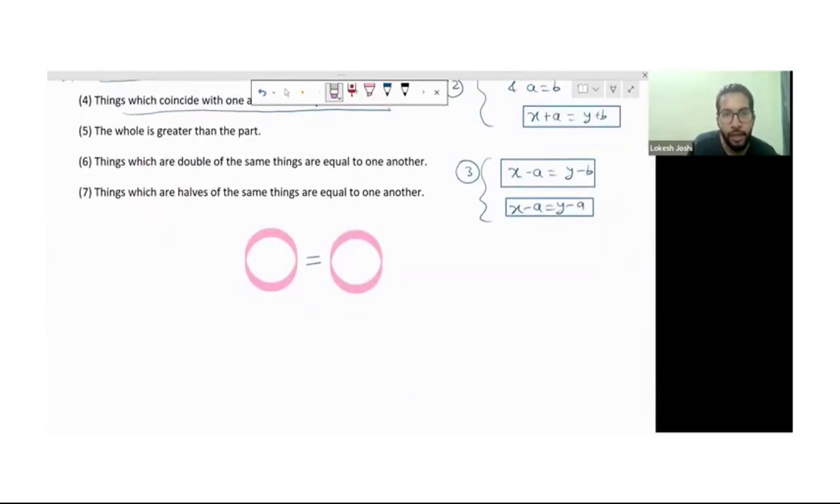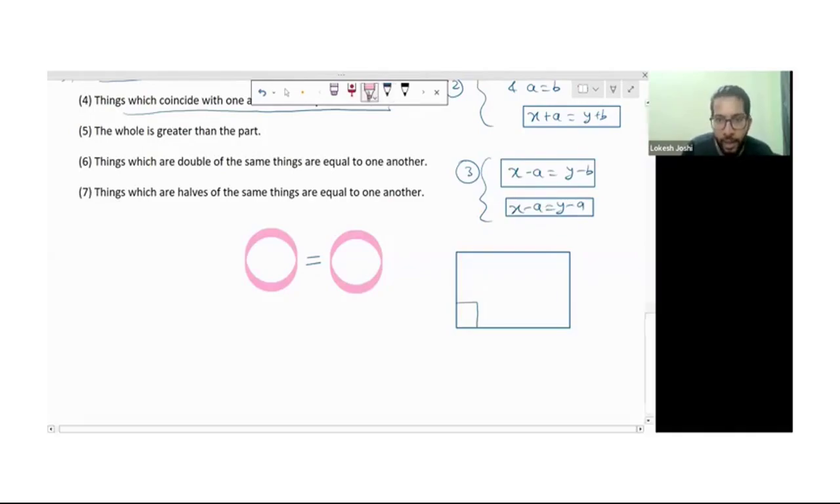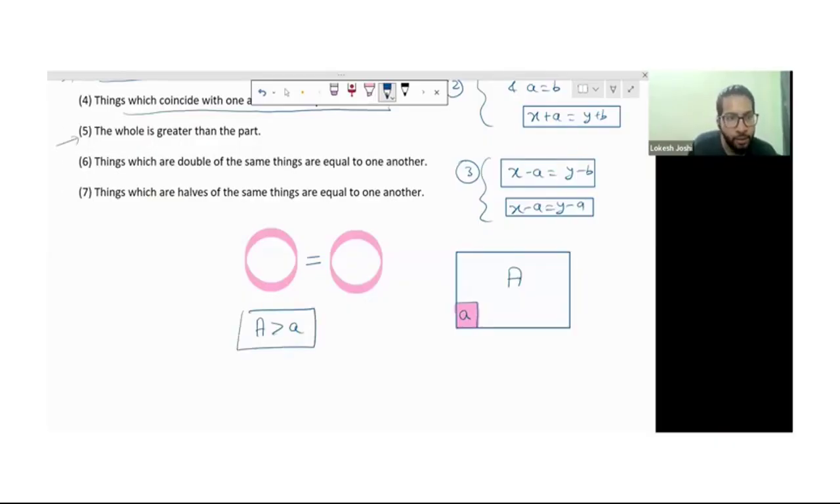Now the fifth one: the whole is greater than the part. It's written there. Let me explain this thing. Suppose I have any rectangle like that, and there is some part there, and I am highlighting this one. Suppose we name the whole part as A and the small part as B. So using the figure, can you tell me is A greater than B or not? The whole figure is greater than this part. And that's our point. The whole is greater than the part.